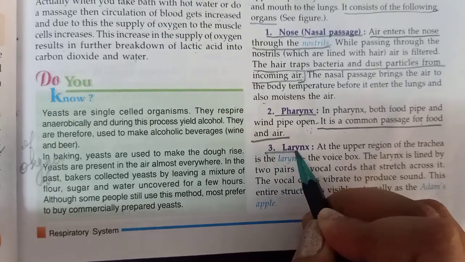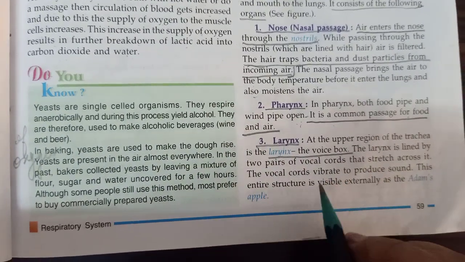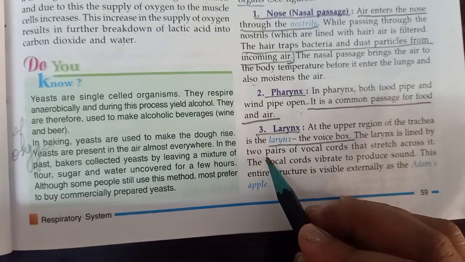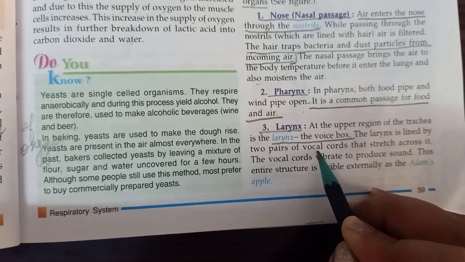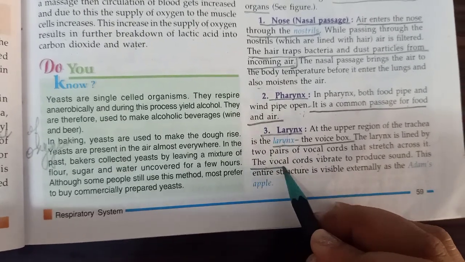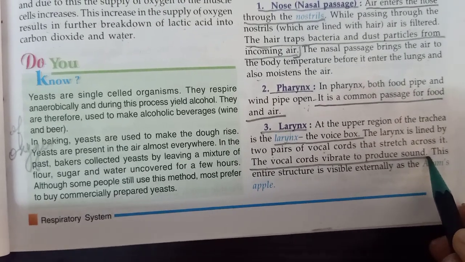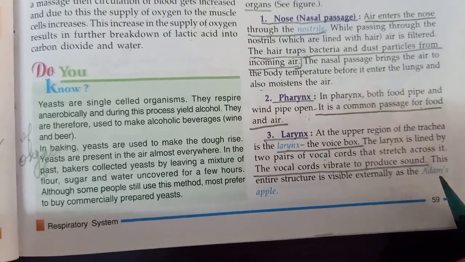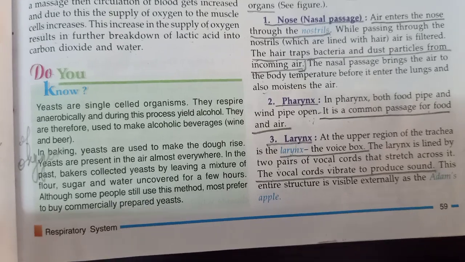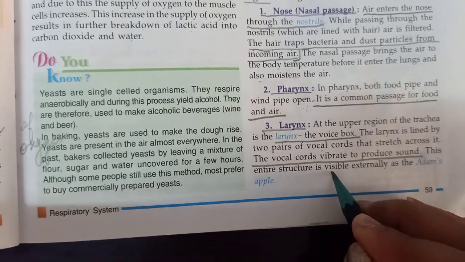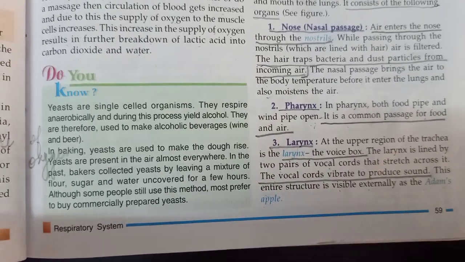Now the third organ is the larynx. The larynx is also known as the voice box, and it is lined by 2 pairs of vocal cords that stretch across it. Underline from here, children, the vocal cords vibrate to produce sound. When these vocal cords vibrate, a sound is produced, and that is why we are able to speak. This entire structure is visible externally as the Adam's apple.